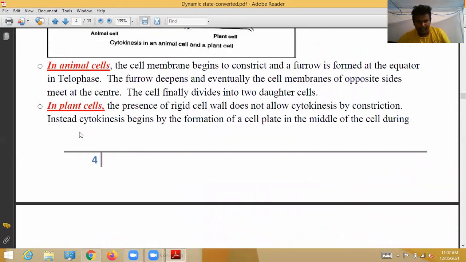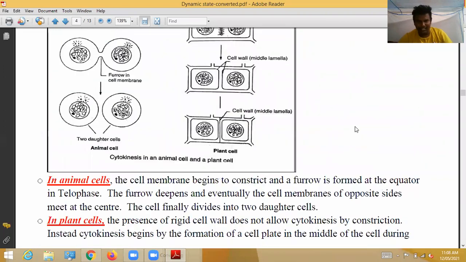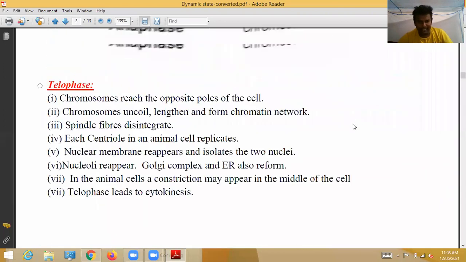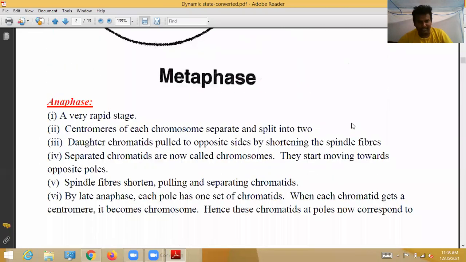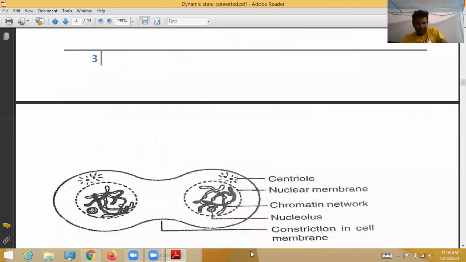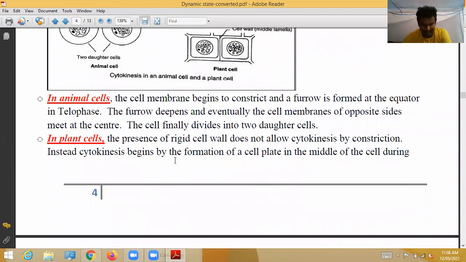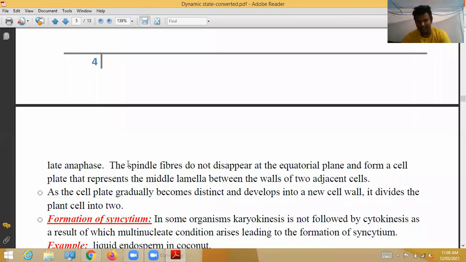Here see, instead cytokinesis begins by formation of the cell plate in the middle of the cell during late anaphase. Actually, this starts in plant cells. From anaphase onwards, from this third phase onwards, formation of two cells starts in plant cells. That means from anaphase onwards only, the middle lamella formation slowly starts.